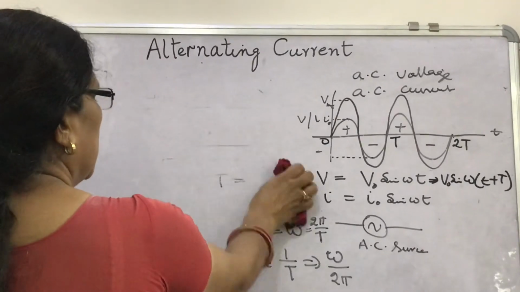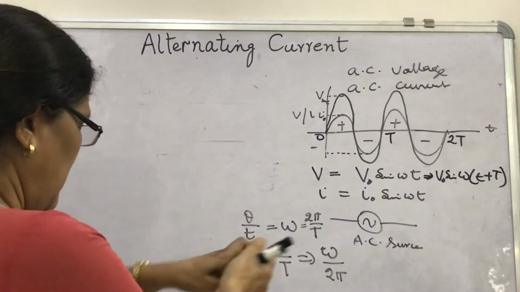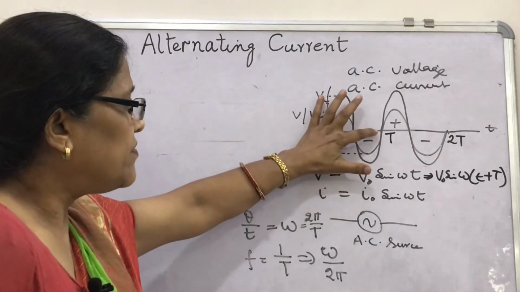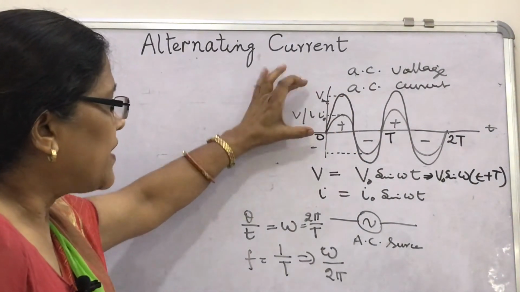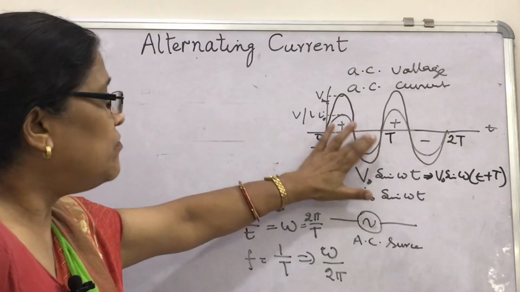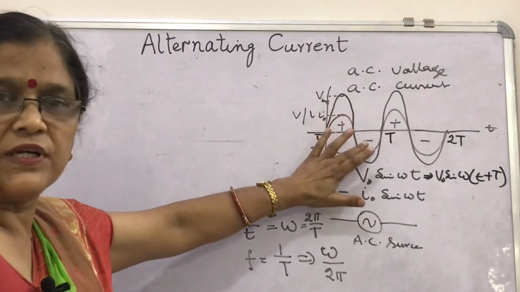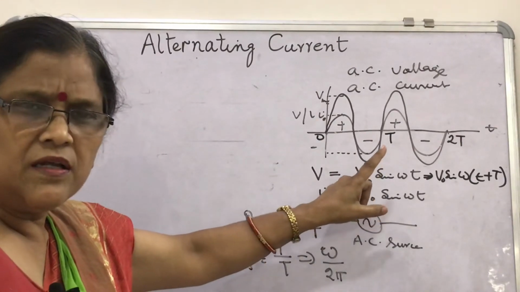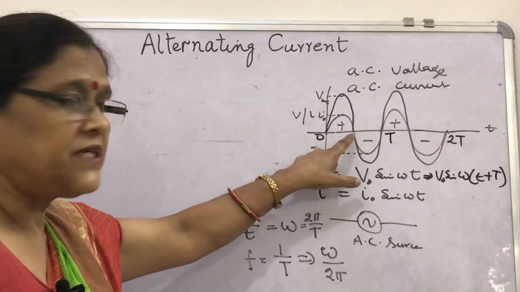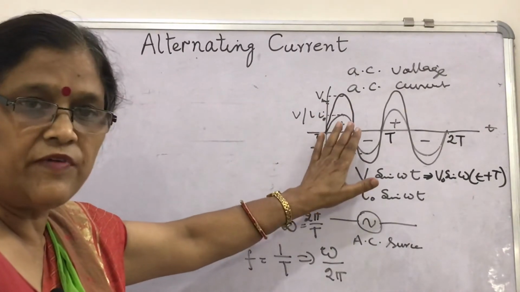If the positive half and negative half are of equal magnitude and similar type, what will be the total value of AC current or voltage in one complete cycle? Quite obvious, 0. For half cycle it will have some value.